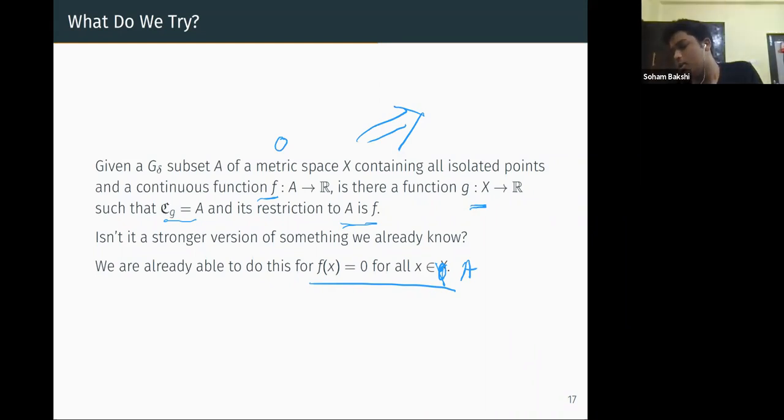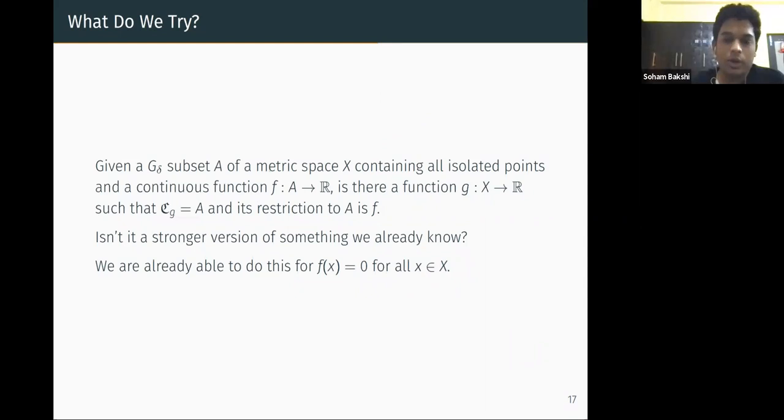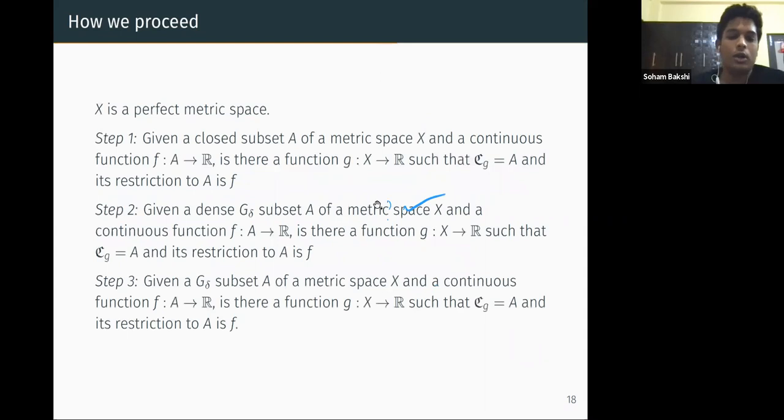Okay. So now we want to prove this, and this statement is true. And we want to prove this. So how do we prove it? We'll prove it in three steps. We'll prove this assuming that X is a perfect metric space.